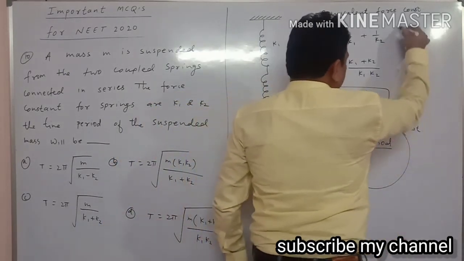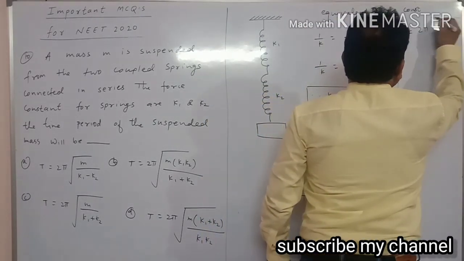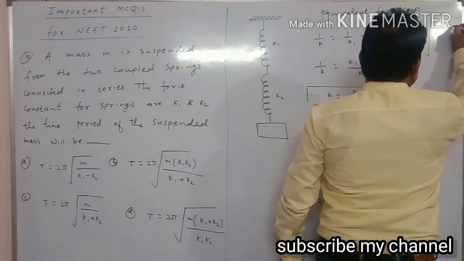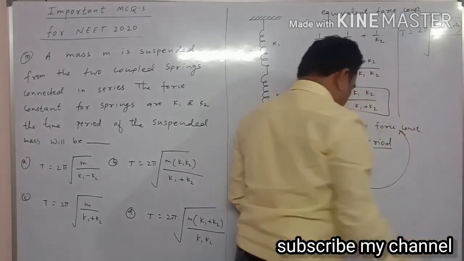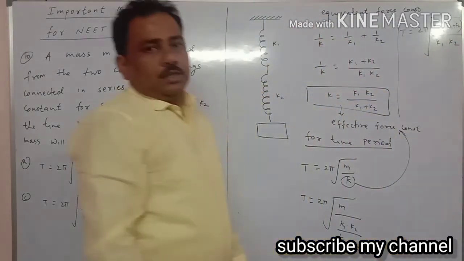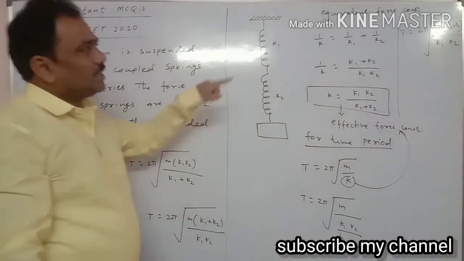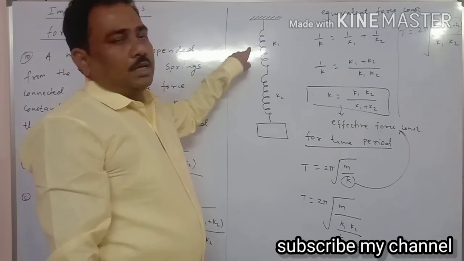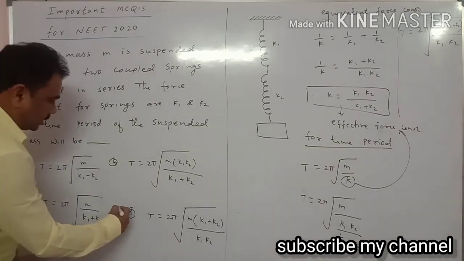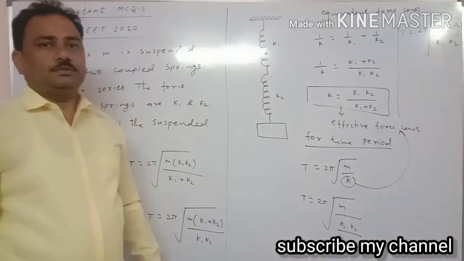Therefore T is equal to 2 pi under root m into k1 plus k2 upon k1 into k2. This is a very simple question: the time period of oscillation when the springs are in series combination. So our correct option will be the last one, that is T is equal to 2 pi under root m into k1 plus k2 upon k1 into k2. Thank you.